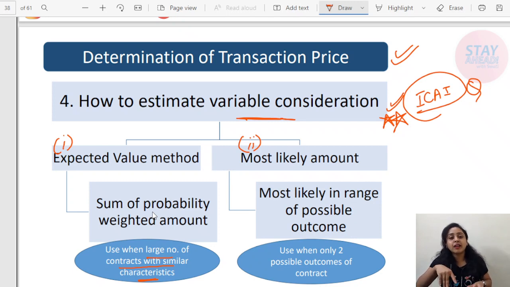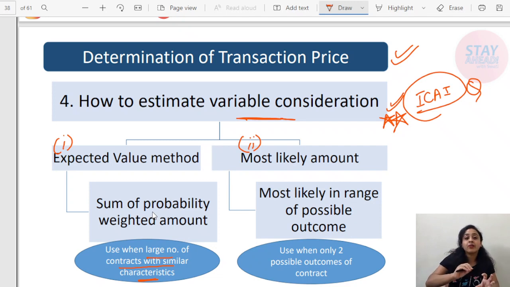The amounts will be there and the probability will be multiplied. For example, there is 10,000, 20,000, 30,000, 40,000. There are 4 possibilities of the consideration. The 10,000 has 50% chances, the 20,000 has 2% chances. This is how the percentages are there. The amount of consideration will be multiplied with the probability, and then you will sum it up. The amount that you get is the variable consideration by using the expected value method.